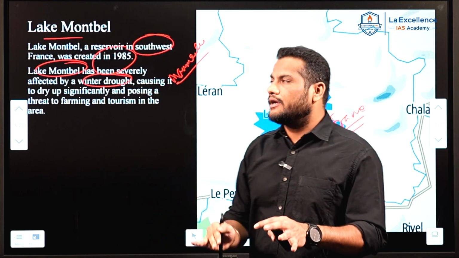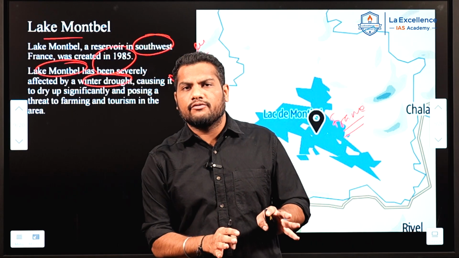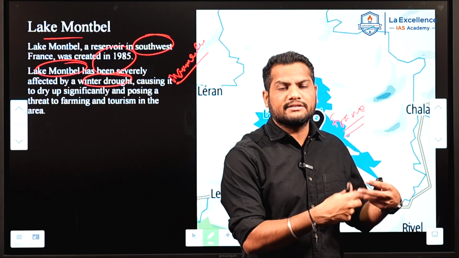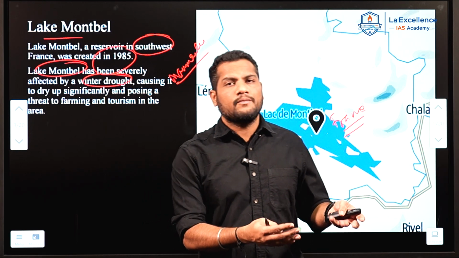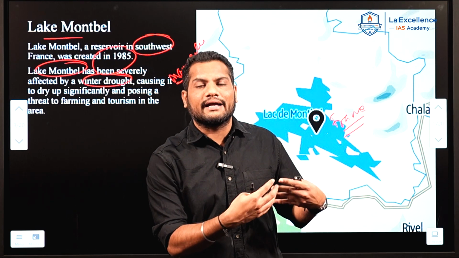These are the things with respect to Lake Montbel. These are other very important lakes which were in the news because of drying up or, in some cases, algal blooms, also because of the human activities we discussed, like irrigation and the construction of dams.